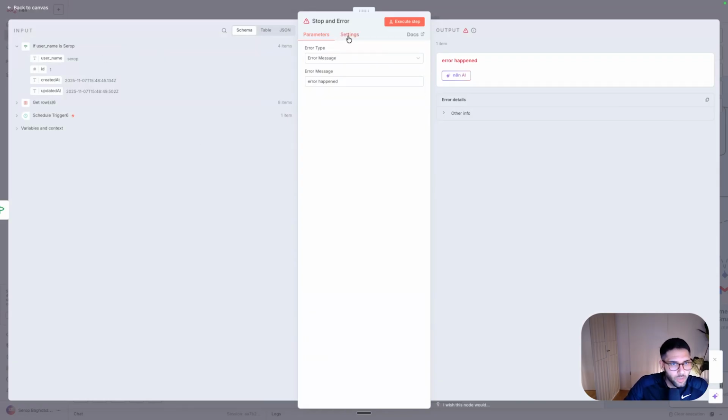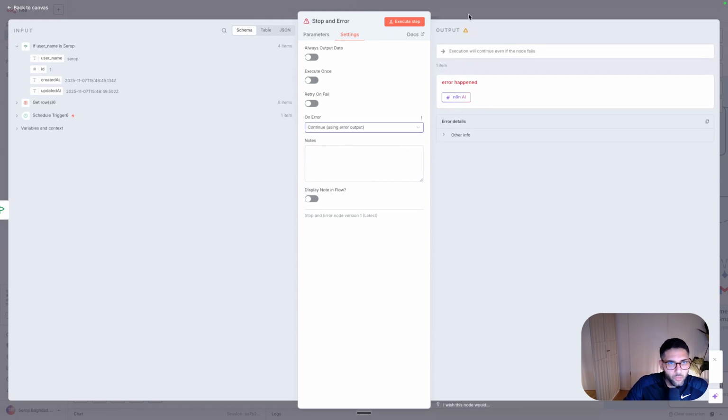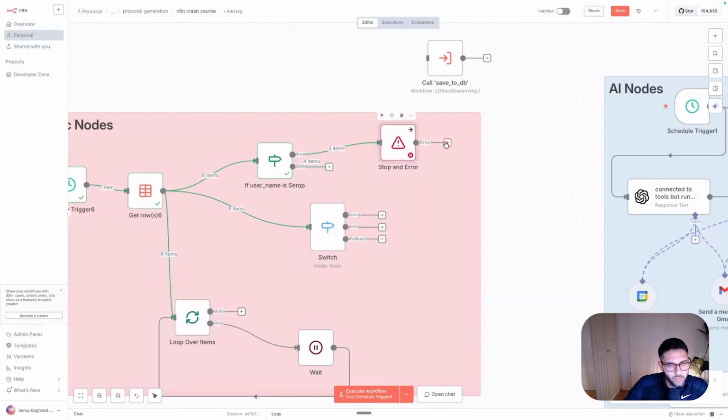So there are a couple of ways to be notified. Usually every node in n8n, if you click on the settings, stops the workflow whenever an error happens. But let's say you don't want that. Let's say you want to acknowledge that there's an error and then save it to a dataset or a database or something like that. You can do that. So right now, if we activate this one, you see it moved forward, and then we can take this and save it in a database.